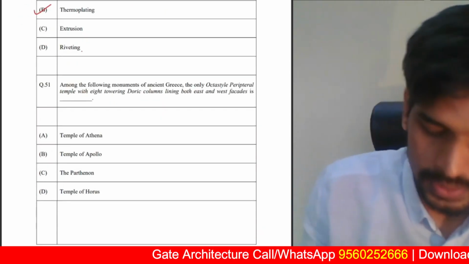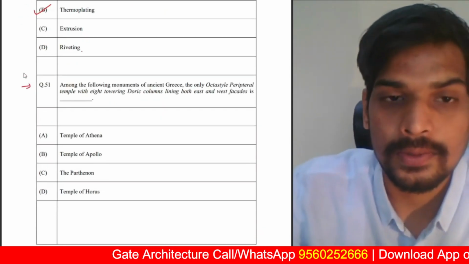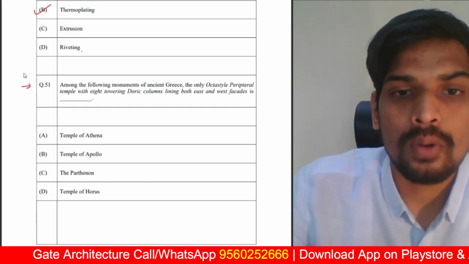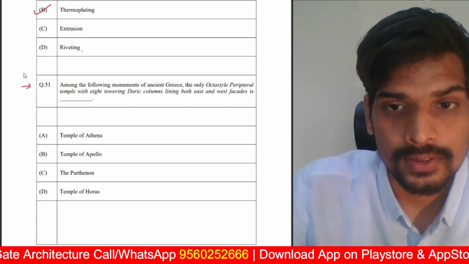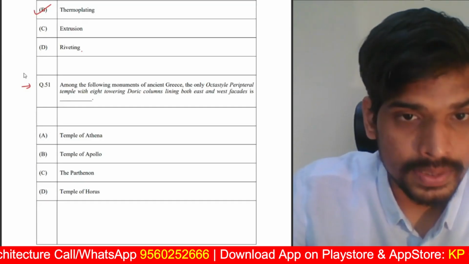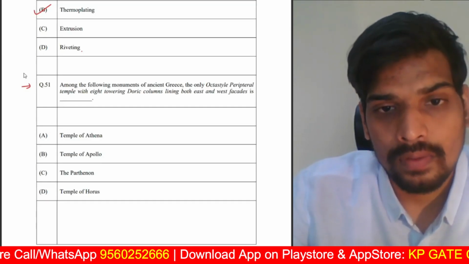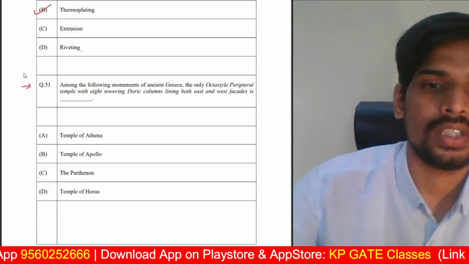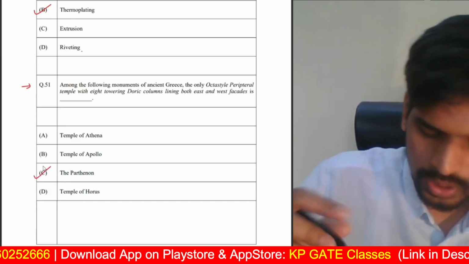Anyways, next one. This is from History of Architecture. You ask for 1 mark. An MCQ question, so there will be negative marking. Among the following monuments of ancient Greece, the only octastyle peripteral temple with 8 towering Doric columns lining both east and west facades is dash. The answer for this is Parthenon.